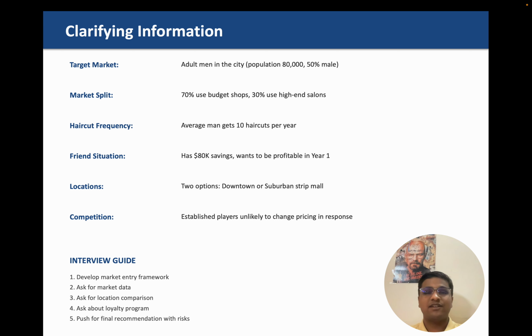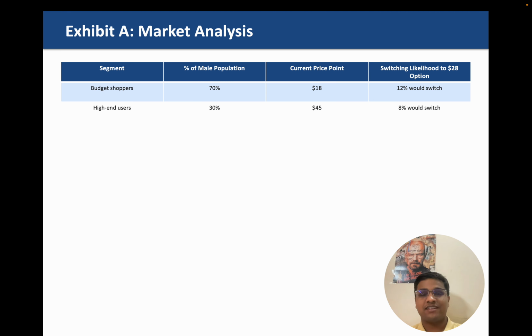So we have to ask the interviewer some more information about the two locations. Ask about the loyalty program. If you want to go a step ahead, you can ask the interviewer whether we can consider having a loyalty program, and you can give some detailed financial details about whether it is beneficial or not. Push for a final recommendation with risks, and finally you have to give some recommendations and consider the risks there.